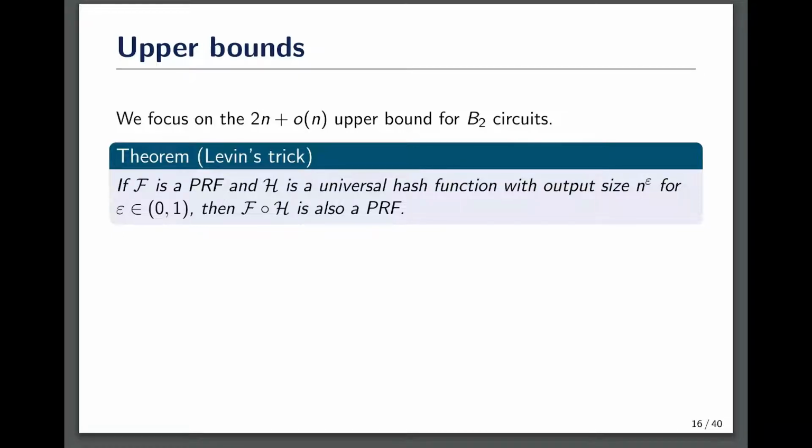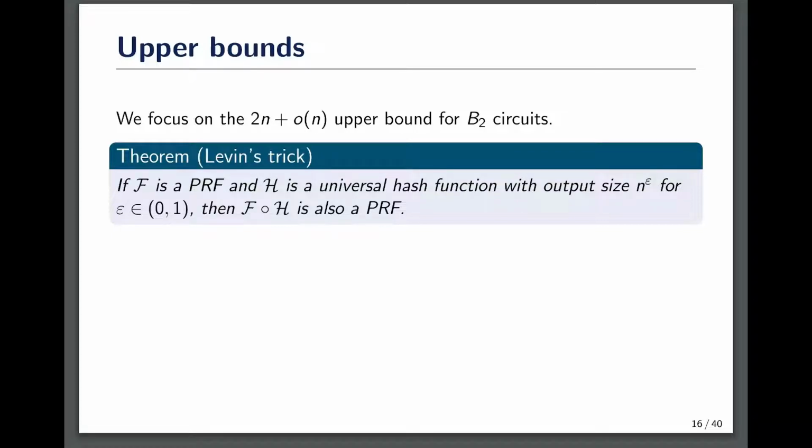The main technical tool for our pseudorandom function upper bound is a trick discovered by Levin. It says that if f is a pseudorandom function and h is a universal hash function with polynomial output length, then the composition of f and h, where the output of the hash function feeds the input of the pseudorandom function, is also a pseudorandom function. This is called a domain extension trick since we can construct a pseudorandom function with larger input length using a pseudorandom function with smaller input length.